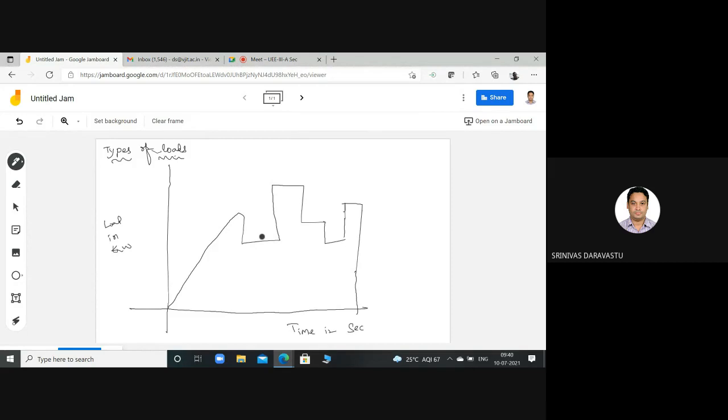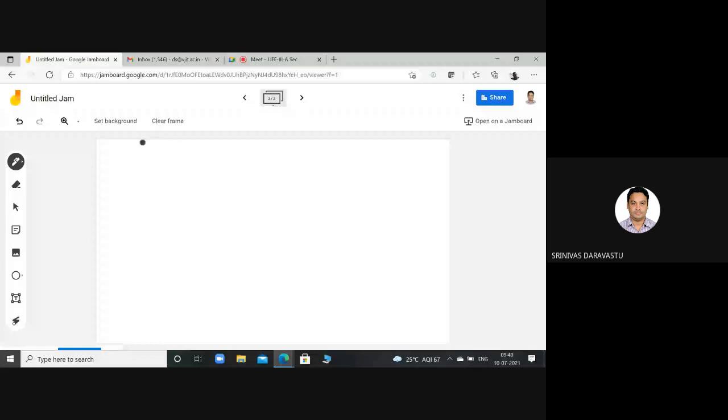Okay, the various types of loads that occur in industrial practice can be classified into different duty cycles or load cycles, and classification of loads with respect to time.